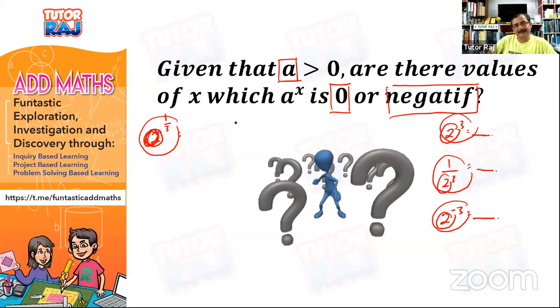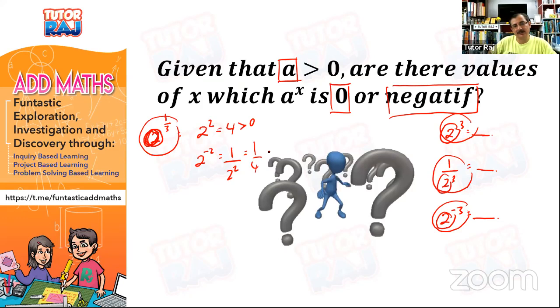Let's say it is like what I said. 2 to the power 2, it is 4. What happens if it is 2 to the power negative 2? This is 1 over 2 squared, which is 1 over 4. And of course, this is more than 0. So far, we are not getting any negative answer. Right? So, itu yang kita kena ingat di sini. Okay? So, guys, very good.